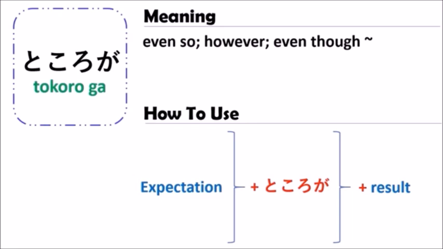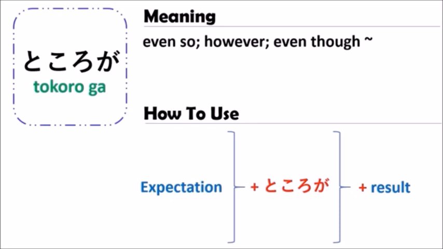Here is the structure of how to use ところが. When you use ところで, you begin the sentence with it, right? But ところが you should put in the middle of the sentence, and it has the meaning of however or even though. It is similar to summarizing the result.